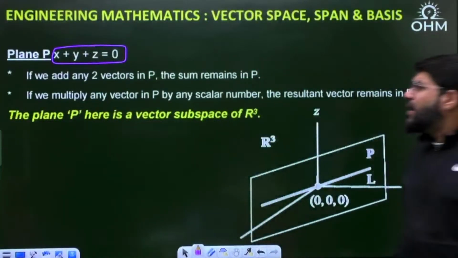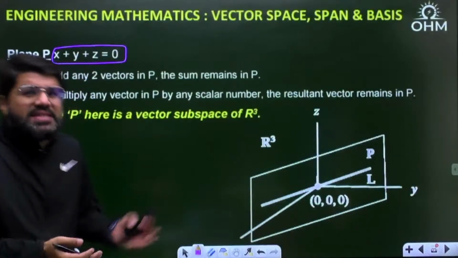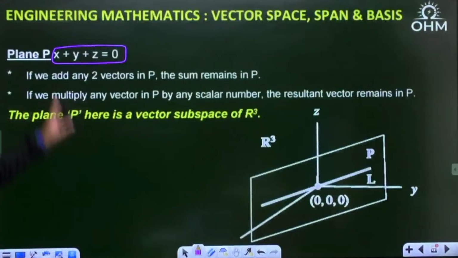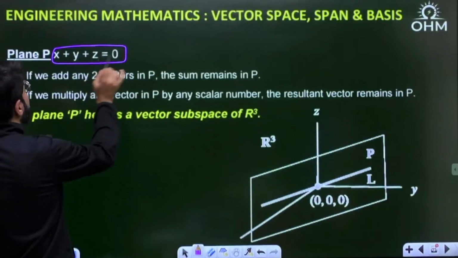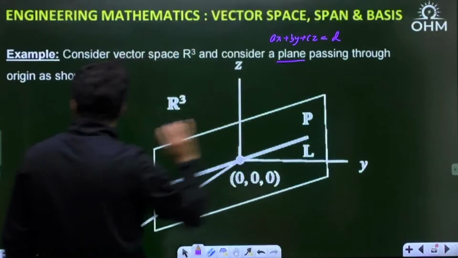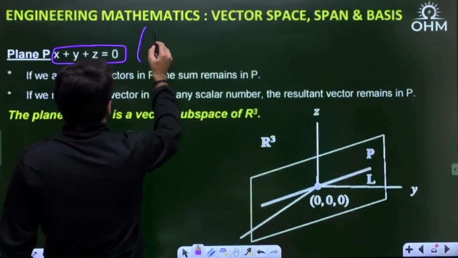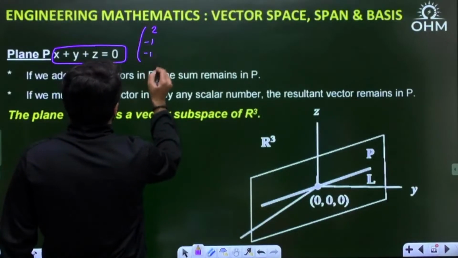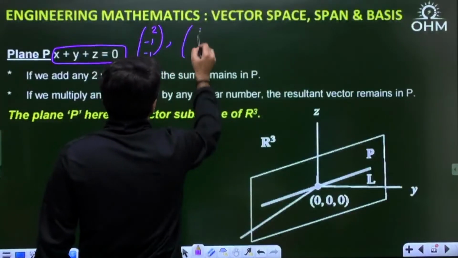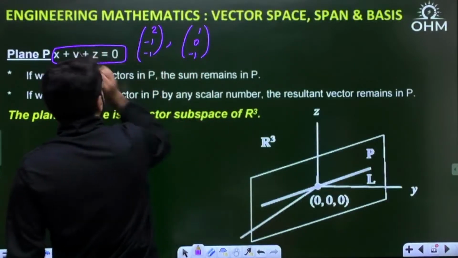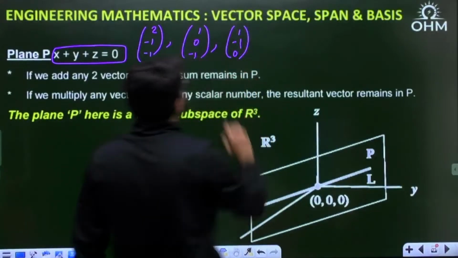Now, if you add any two vectors in P, the sum remains in P. Can we take any two examples of vectors which lie in this plane? Any vector lies in the plane such that x plus y plus z equal to 0. That is the equation of the plane. For example, you can take a vector like this, 2, minus 1 and minus 1. The sum of x, y, z should be 0, correct? You can also take a vector here, 1, 0, minus 1. This also lies within this plane. You can also take a vector here, 1, minus 1 and 0. This also lies in this particular plane.